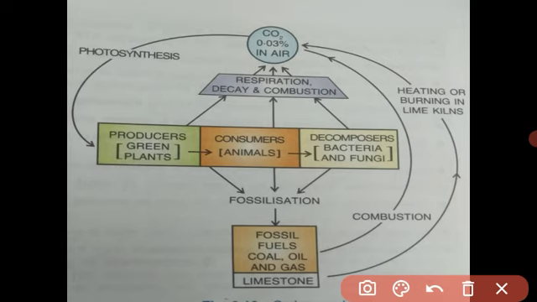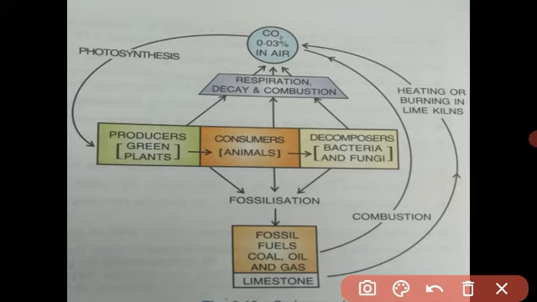Got it, student? Through photosynthesis the plant takes carbon dioxide and produces food as carbohydrate. By the food chain, this food is taken by animals, the consumers, and whenever the consumers respire, again all the plants and animals respire and release carbon dioxide into the atmosphere.